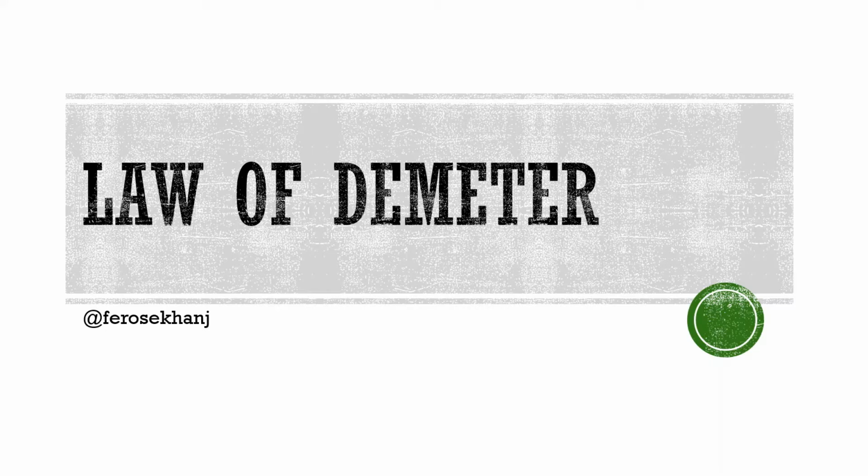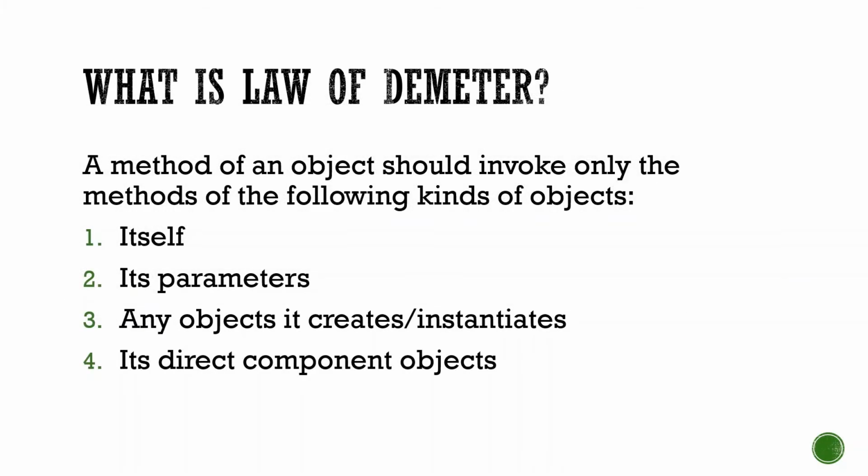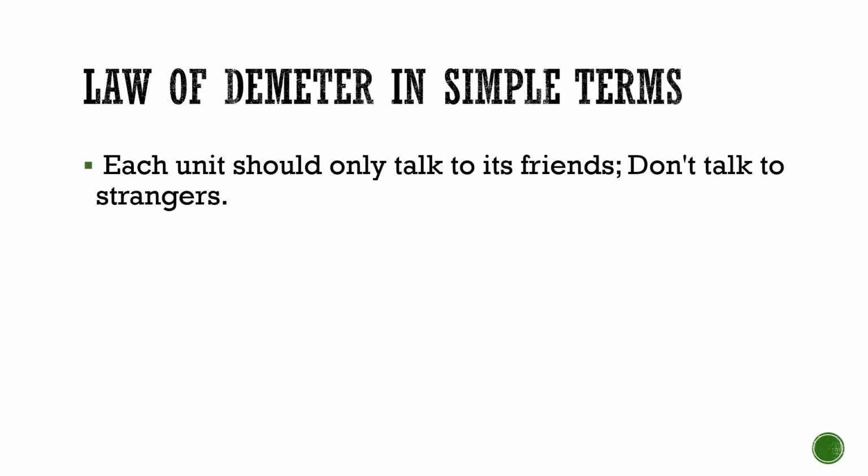In this video we will look at the law of Demeter, also called the principle of least knowledge. What is the law of Demeter? It states a method of an object should invoke only the methods of the following kind of objects: itself, its parameters, any object it creates or instantiates, and its direct component objects. In simple terms, each unit should only talk to its friends, don't talk to strangers.